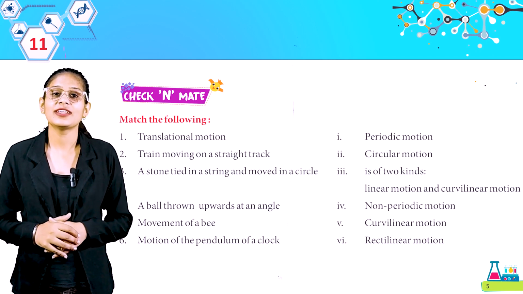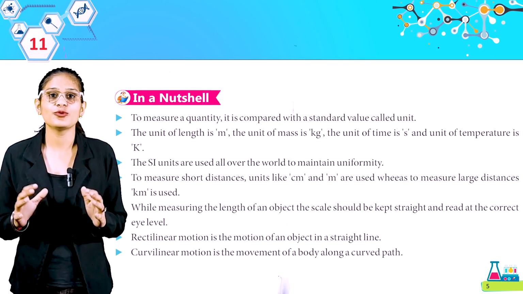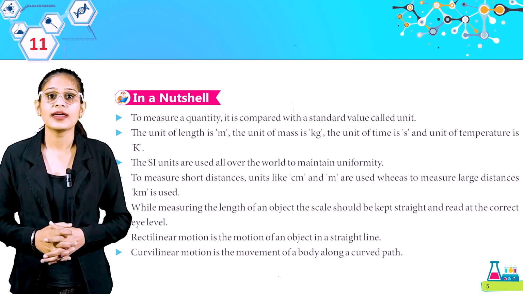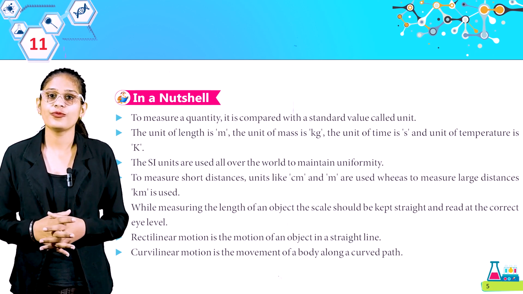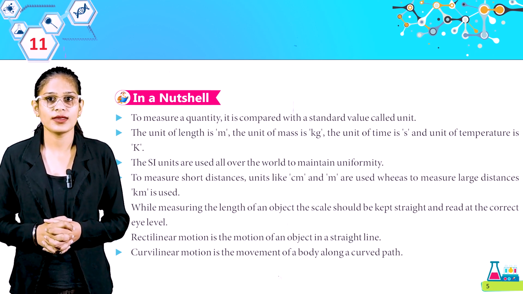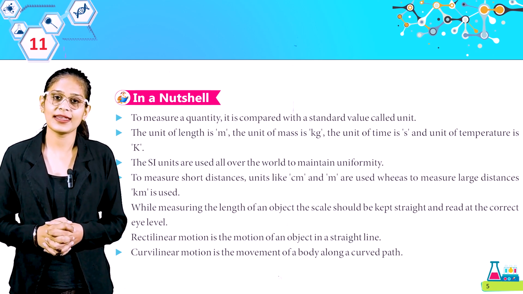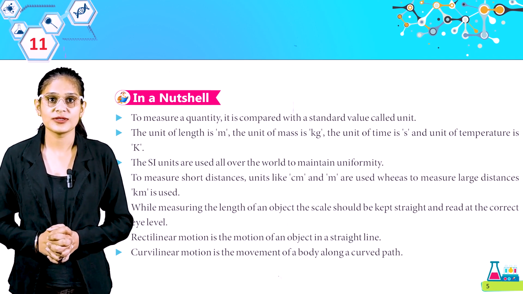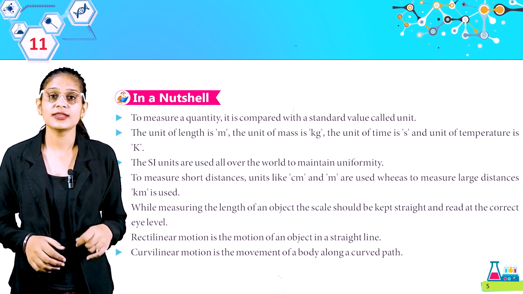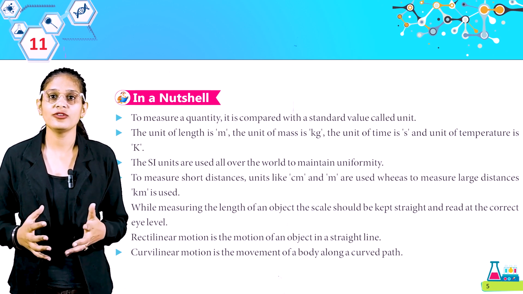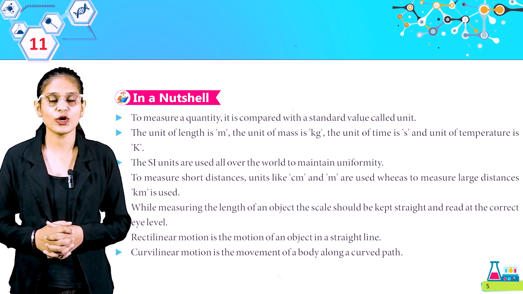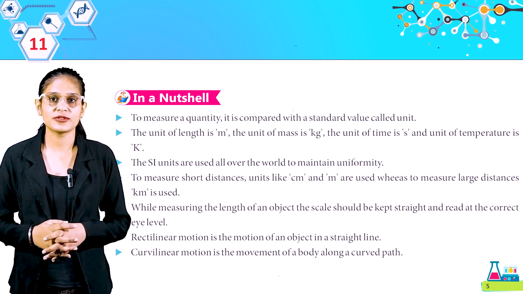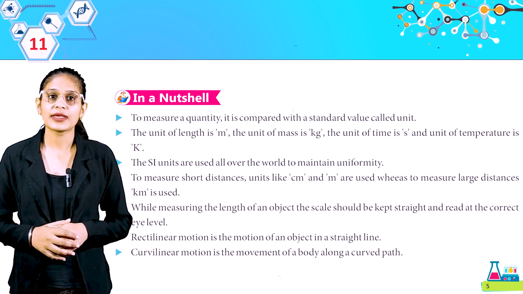What we learned in this chapter, now we will discuss it in a nutshell. To measure a quantity, it is compared with a standard value called unit. The unit of length is meter, the unit of mass is kilogram, the unit of time is second, and the unit of temperature is Kelvin. The SI units are used all over the world to maintain uniformity. To measure short distances, units like centimeter and meter are used, whereas to measure large distances, kilometer is used. While measuring the length of an object, the scale should be kept straight and read at the correct eye level.